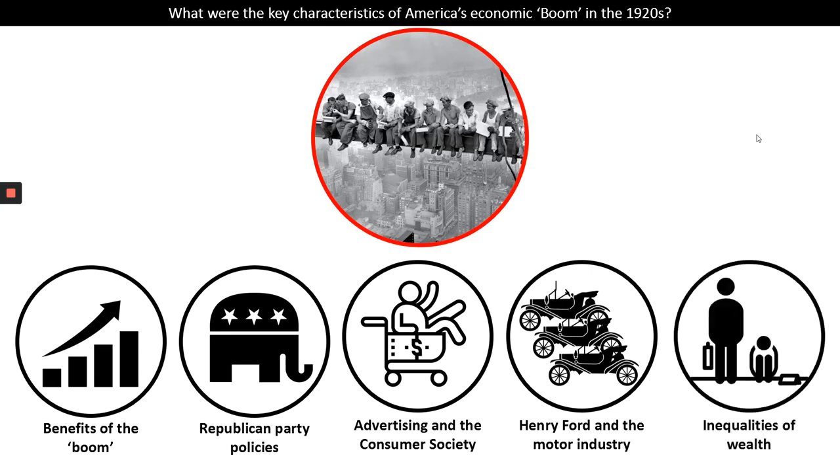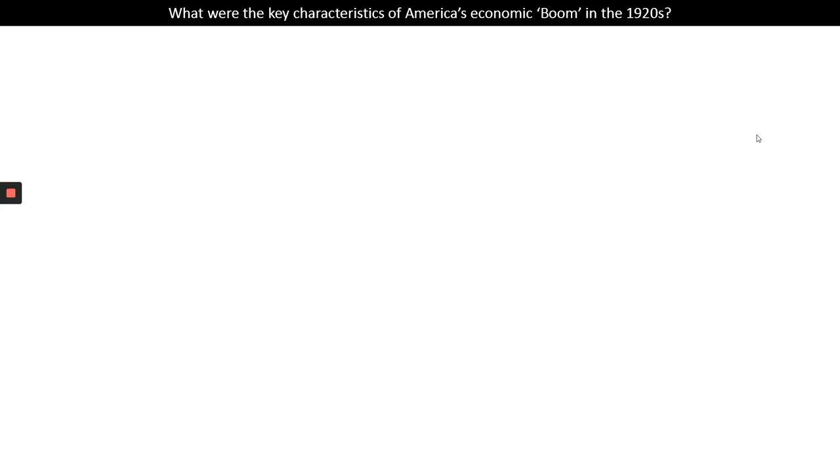And then, as I mentioned, it's really important to remember that actually for a lot of American people, they did not share this prosperity. So we're also going to have a look at something called the inequalities of wealth and look at how some people had prosperity but others didn't. So those are the 5 key areas we're going to cover in this video today.